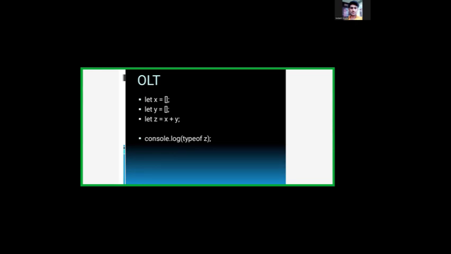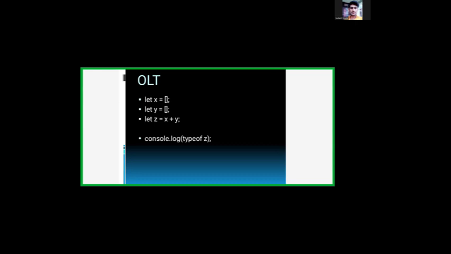How is it a string? Because x is an empty array and y is an empty array. When two empty arrays are concatenated, remember this key concept, the output will be a string, because JavaScript has a tendency of implicit type conversion. In the next slide, in the question and answer, you can find the question on implicit type conversion, and it is very important.